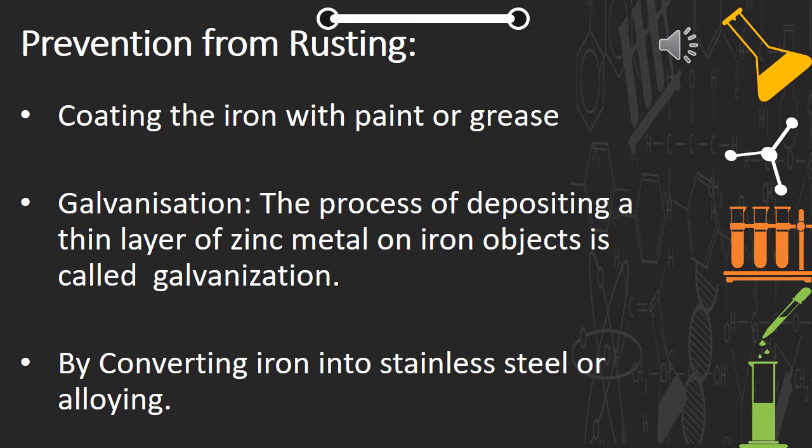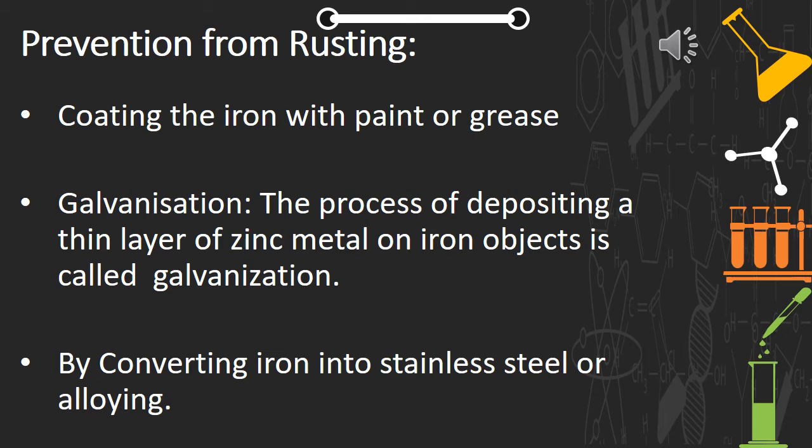Students, rusting causes a great deal of loss and damage. It is a continuous destructive process, so we need to prevent rusting of iron. Here are some techniques or methods which can be used to prevent iron from rusting. Let's see them one by one. The first one is coating the iron with paint or grease.